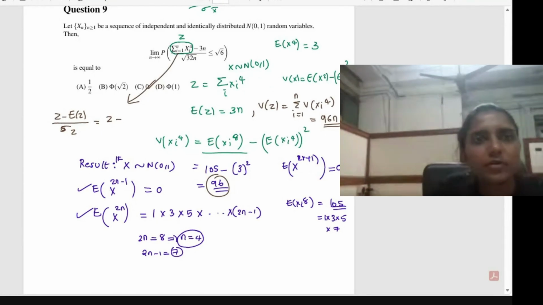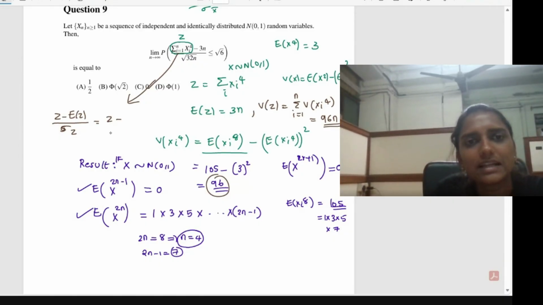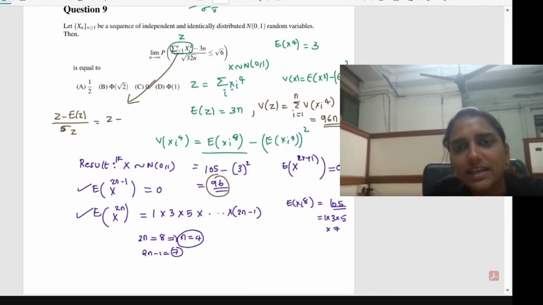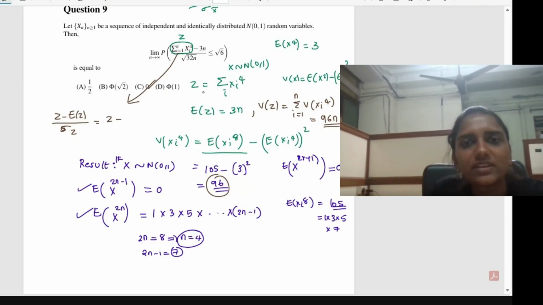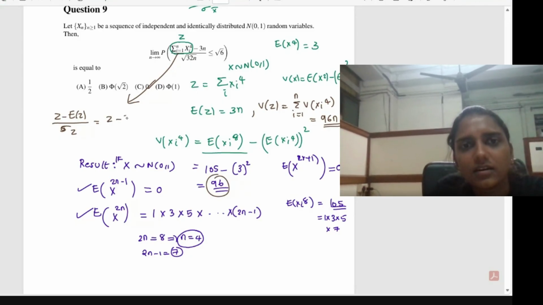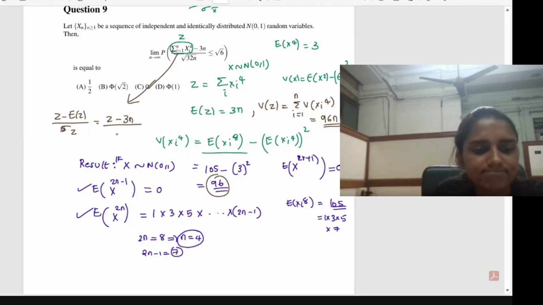Okay, so there is one more thing. Z means this summation xi raised to 4. So don't get confused with the standard normal z. So z minus 3n divided by, what will be the standard deviation in this case? Square root of 96 into n.